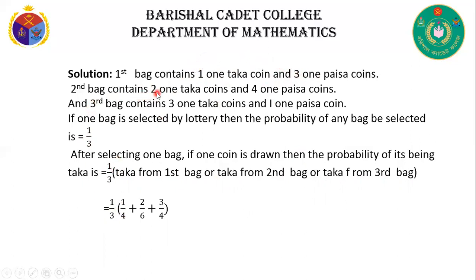Also second bag has 2 1 taka and 4 1 paisa coins, that means total number of coins 6 and 2 taka, so we can write the probability of 1 taka 2 by 6. And also third bag has 3 1 taka coins and 1 1 paisa coin, that means total number of coins 4 and 3 1 taka coins, that means the probability of 1 taka is 3 by 4. After calculating this, we can write 4 by 9. This is our required answer.